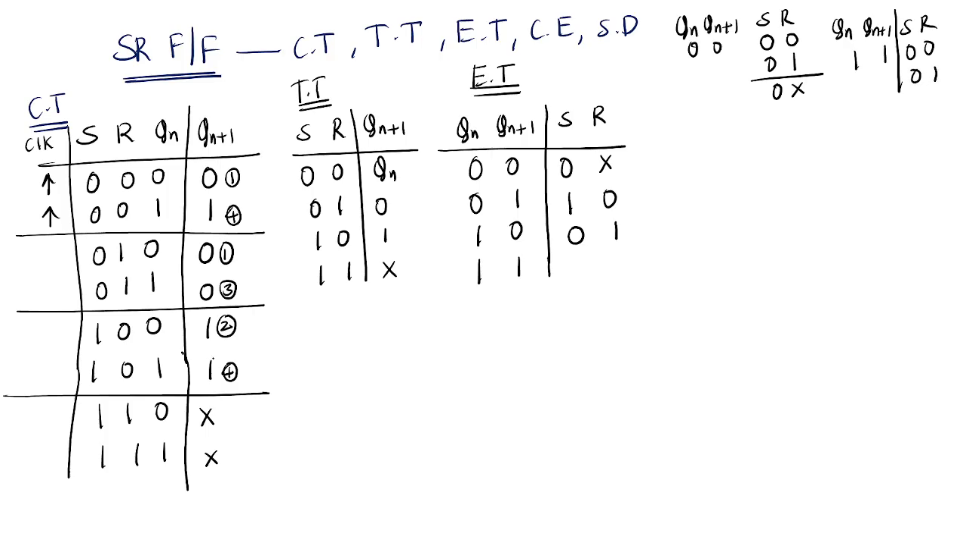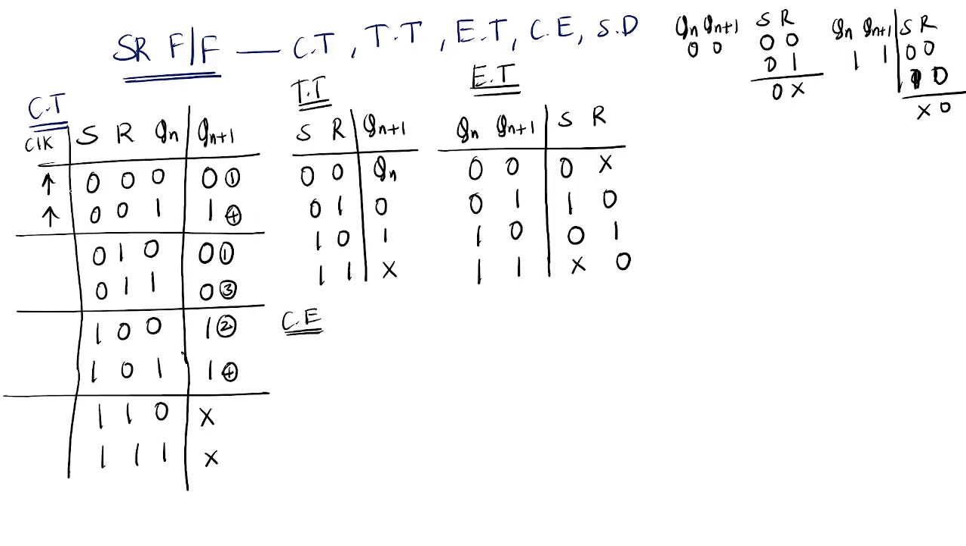Fourth case: 0, 0, 1, 0. This is don't care 0. Okay, this is the excitation table. The characteristic equation, you get from the characteristic table only.